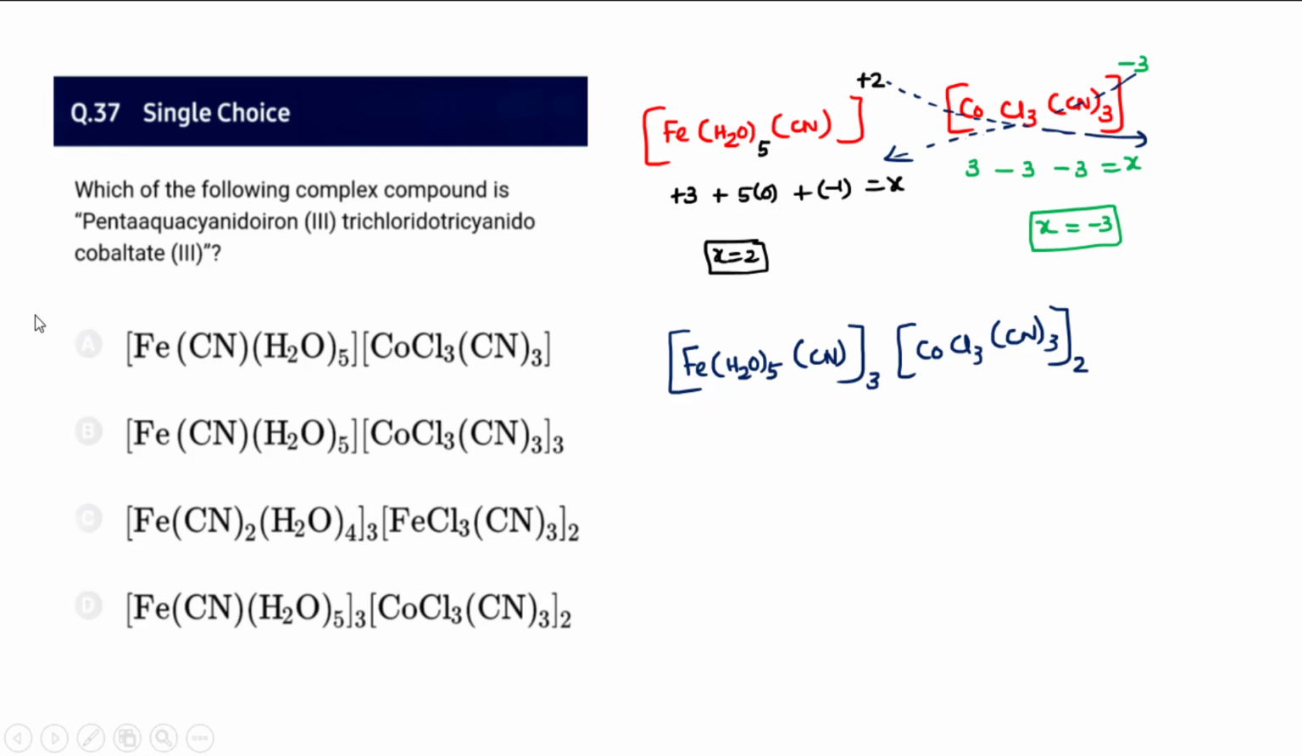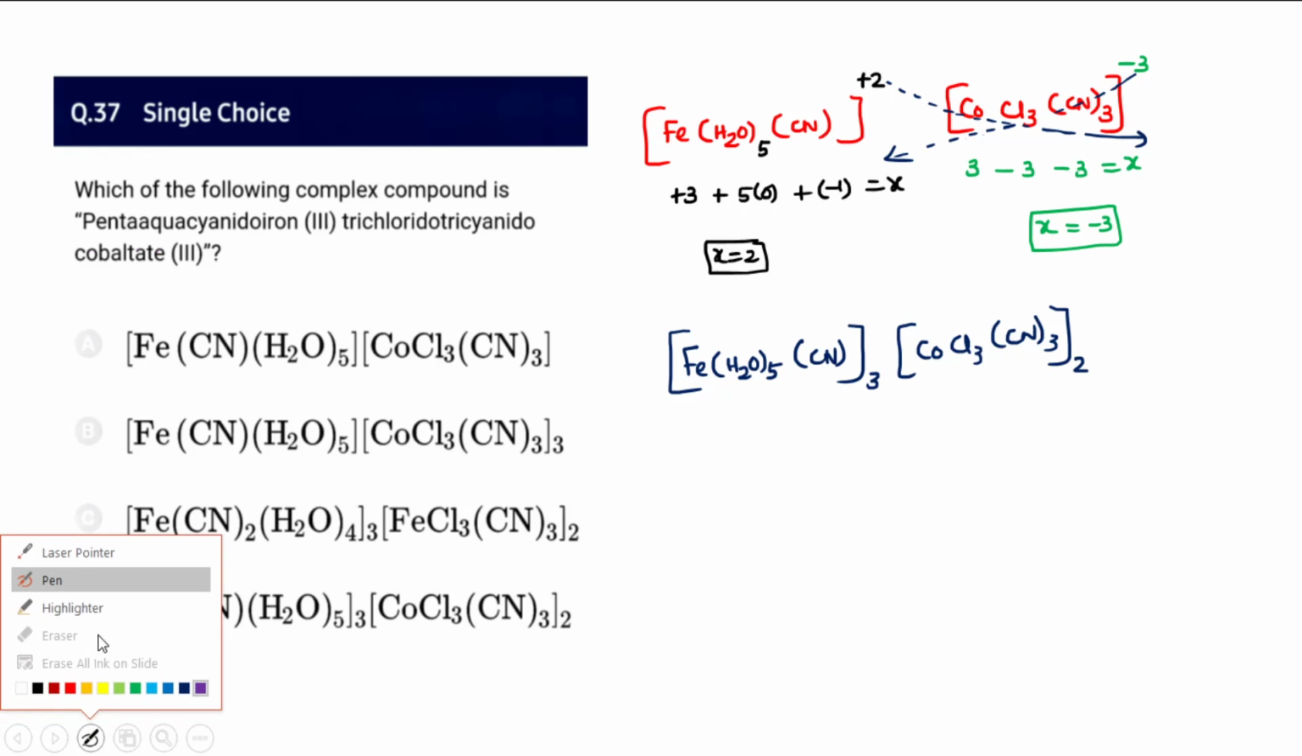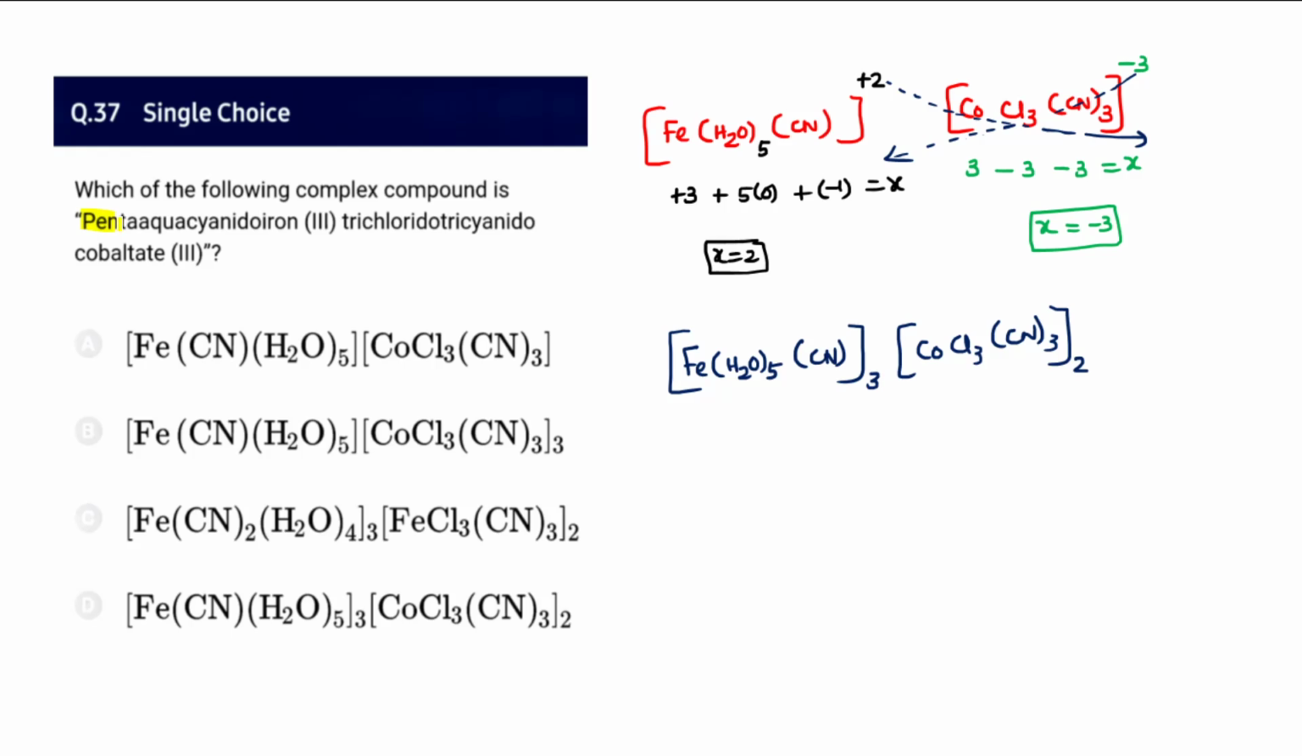37, and this type of question we have already seen in previous mock tests. I feel complex compounds are a very important topic. Definitely you are going to get more questions on them in the final NEET, so practice this type of question well. They have given penta-aqua cyanido iron(III). Penta-aqua means 5 water molecules, with 1 cyanide group, and iron is plus 3.